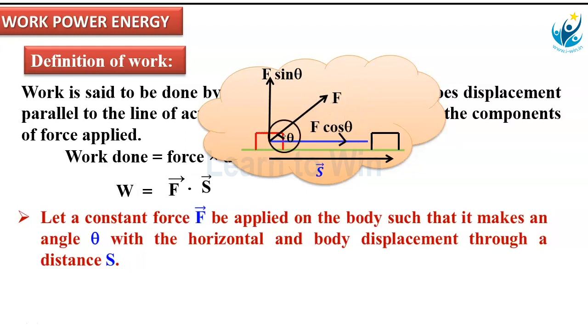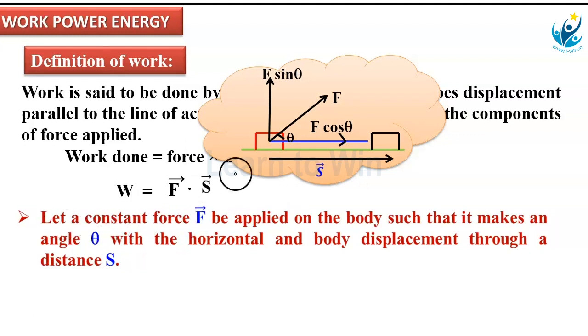For F, opposite to theta, this side is the opposite side. Opposite side means the sine component will come. For this F, along the vertical direction, F sin theta is one of the rectangular components. This is the vertical component, and F cos theta is the horizontal component. Observe here, F cos theta is directed along the direction of displacement.